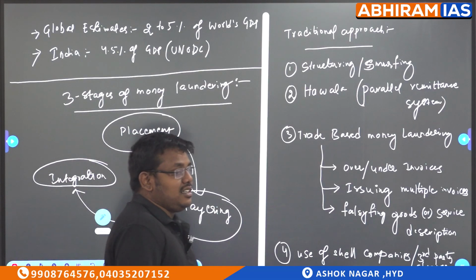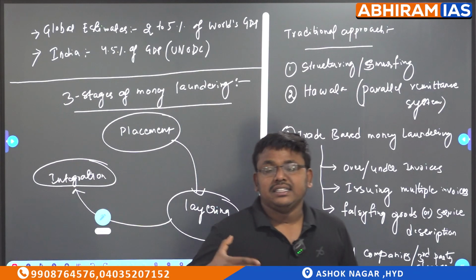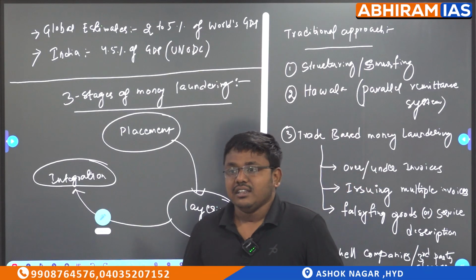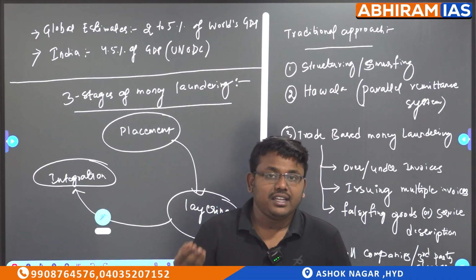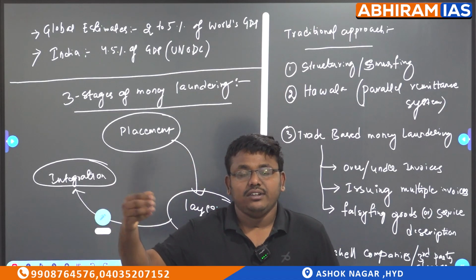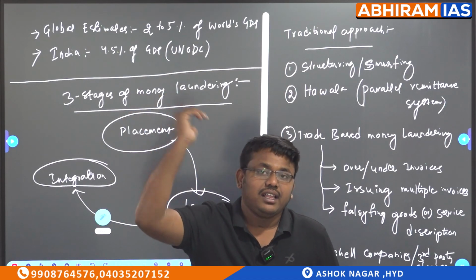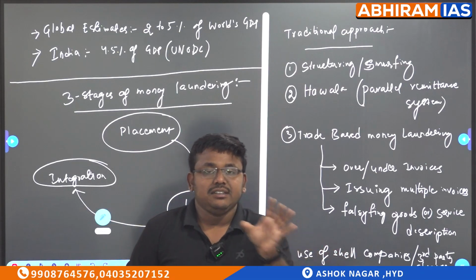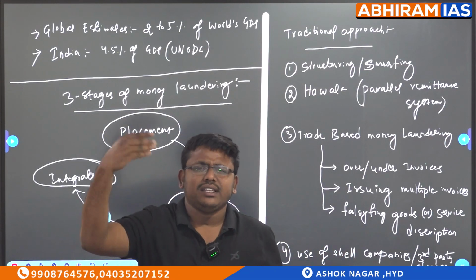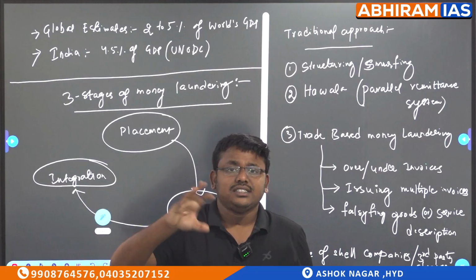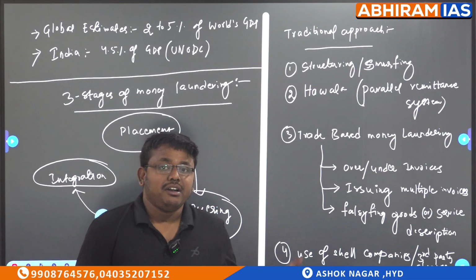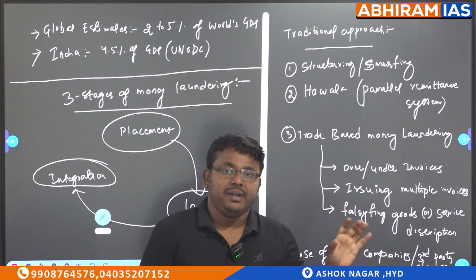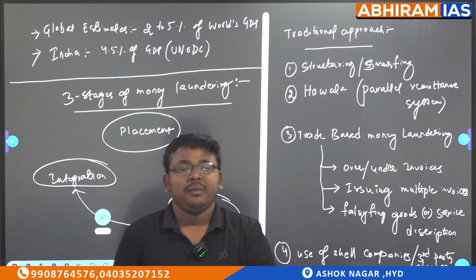Next, hawala. Hawala is a parallel remittance system. See, if you want to go to the USA or UK to study, you have to deposit some amount of money here. Then RBI will give you whatever dollars are required. Then you deposit it in that country's account, and then you can use it. This is called a legitimate remittance, whatever we are sending or receiving. But this hawala is illegitimate, so it is a remittance system running parallelly.